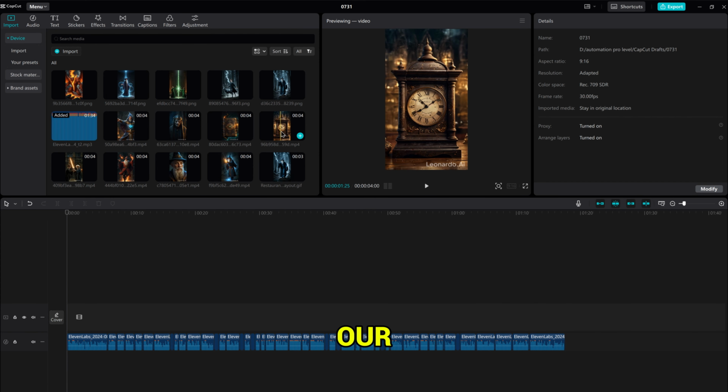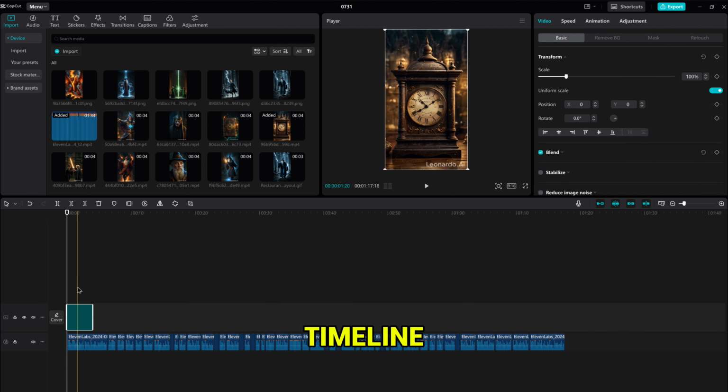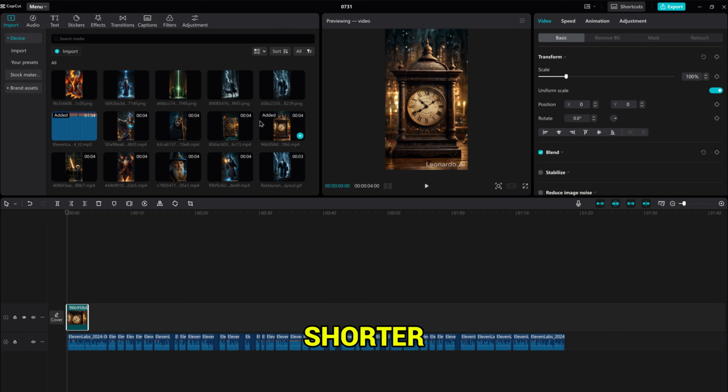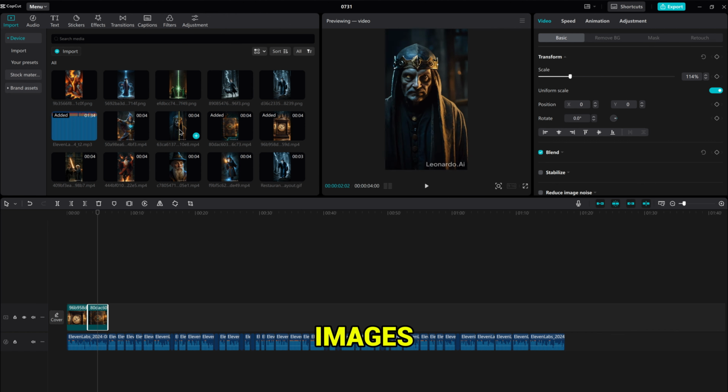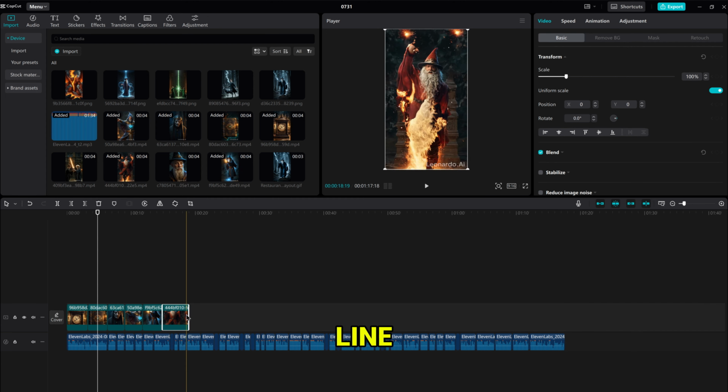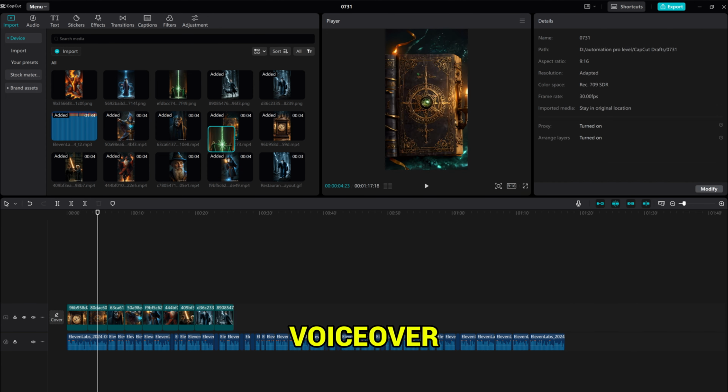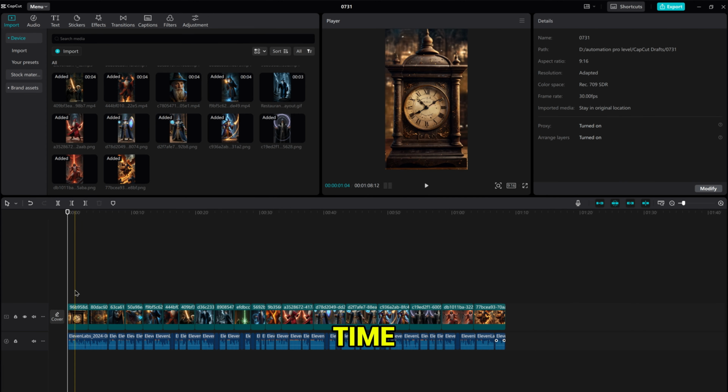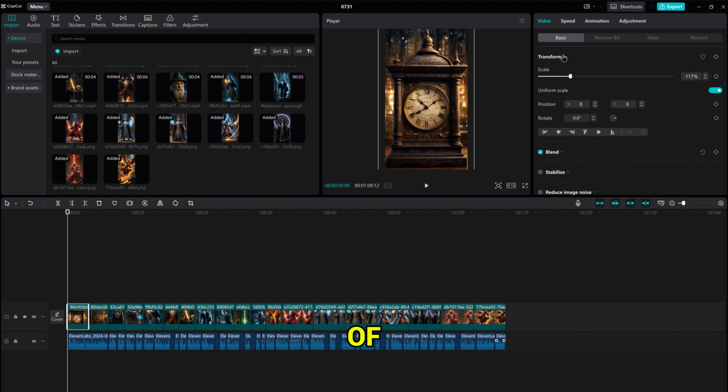So let's add our images. Start by selecting your first moving image and add it to your timeline. I'm now going to crop the duration of this image so that it's a little bit shorter. You now want to add in all of your images, one after the other. Try and line them up with the correct part of the voiceover. I've got less to save me time, but you should have a timeline full of images.